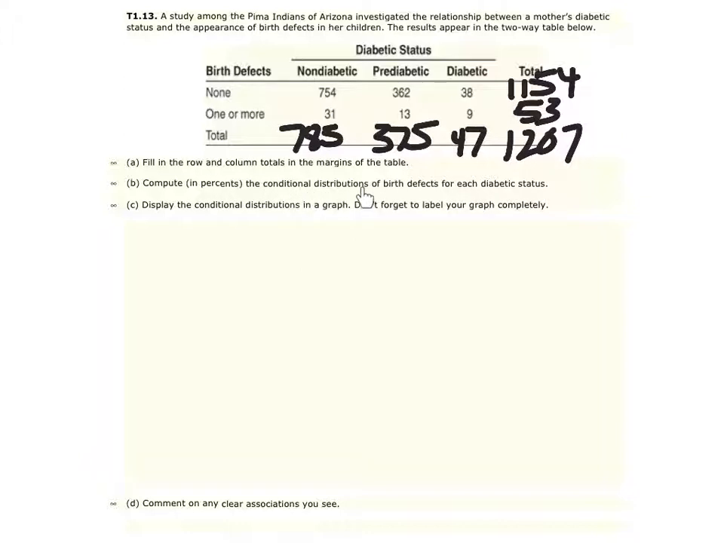So you have to do either rows or columns. In reading this, they want the distribution of birth defects for each diabetic status. So they want us to take a look at it per the diabetic status. So for this one, they are talking about the columns. So compute the percentages, and what you're going to get should be 100% in here, here, and here.